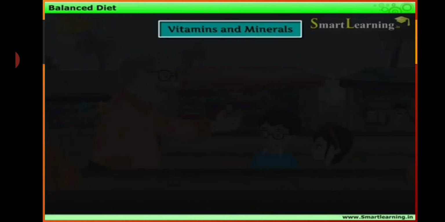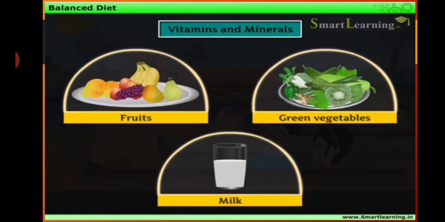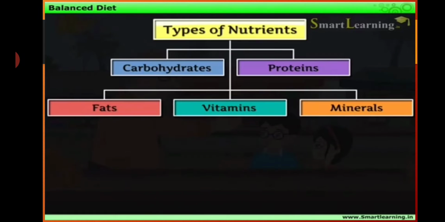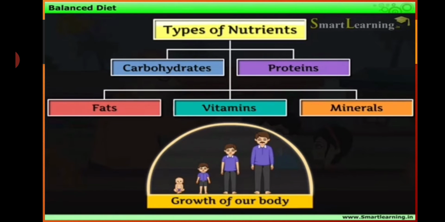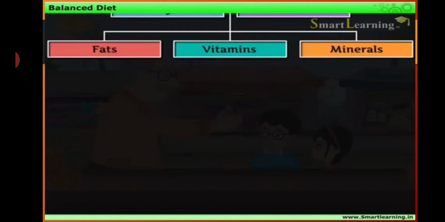In addition to this, we get vitamins and minerals from fruits, green vegetables, milk, etc. All these nutrients are essential for the proper growth of a body. Therefore, a diet which provides us all the nutrients in required amounts is called a balanced diet.